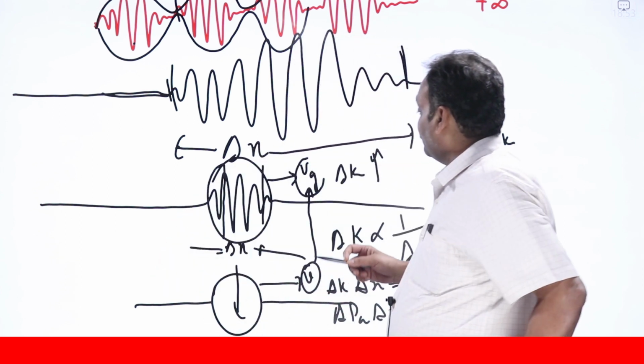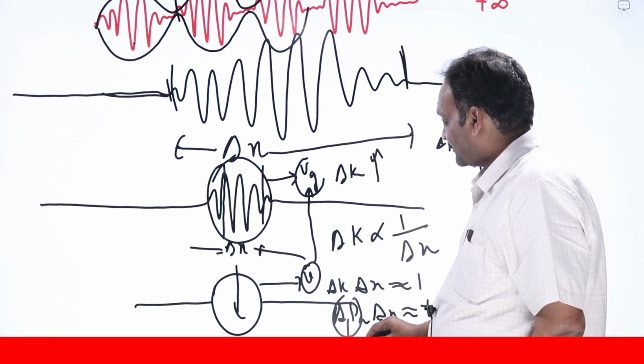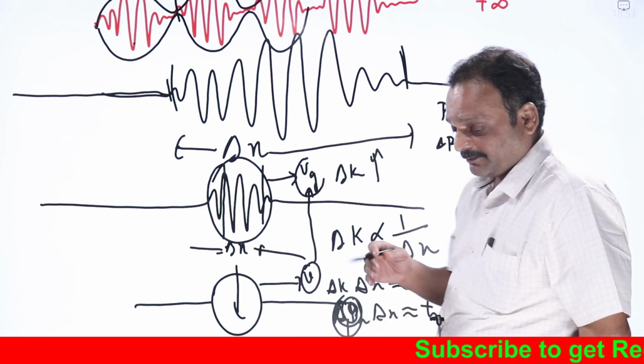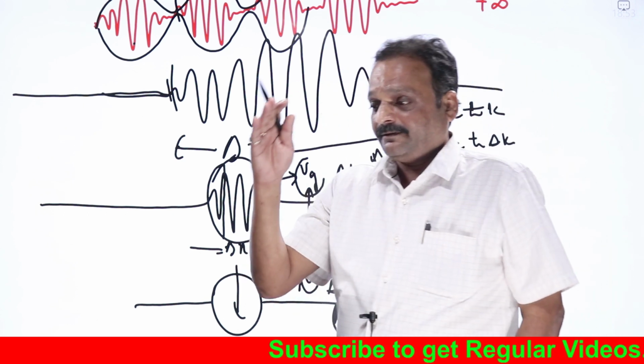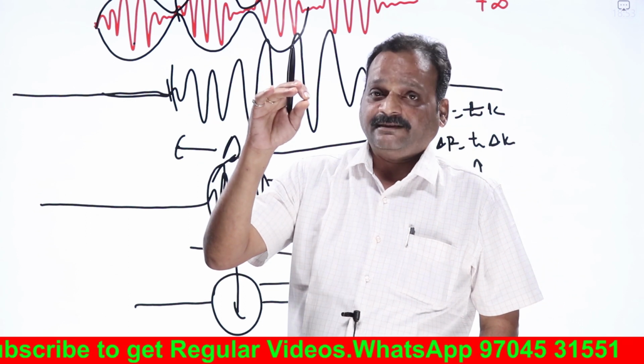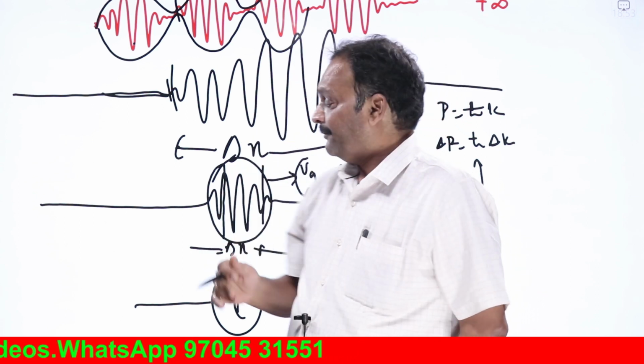At macroscopic level it is delta p, the momentum or particle aspect, which will be dominating, and the wave aspect will recede into the background. At microscopic level, it is the wave aspect which comes into dominance, and the particle aspect will be receding into the background.